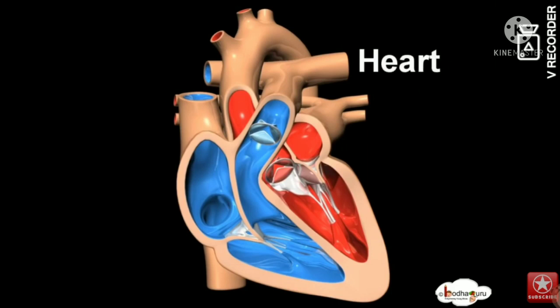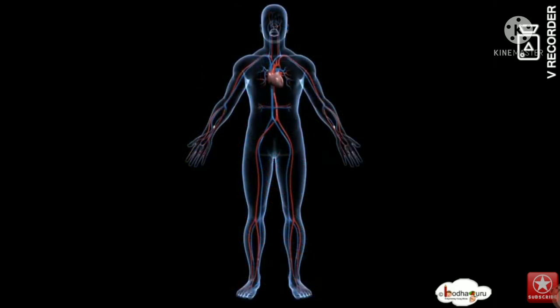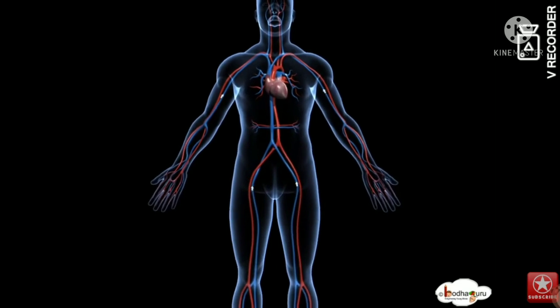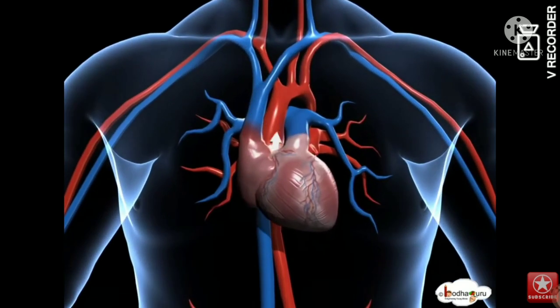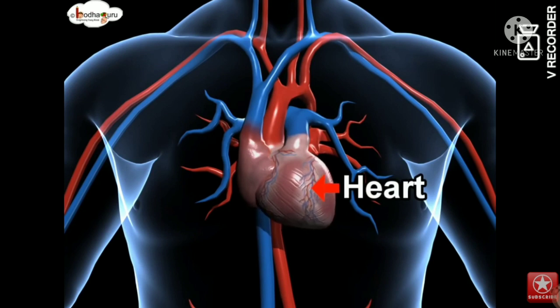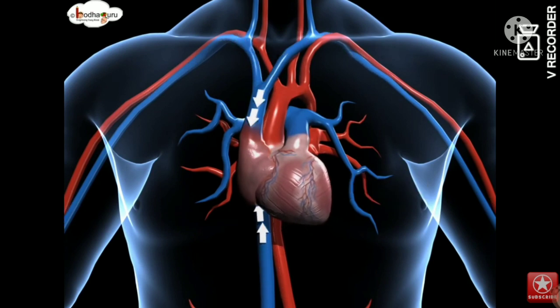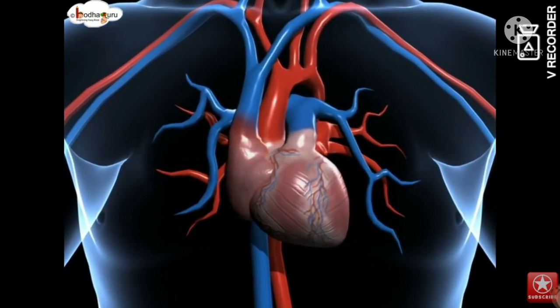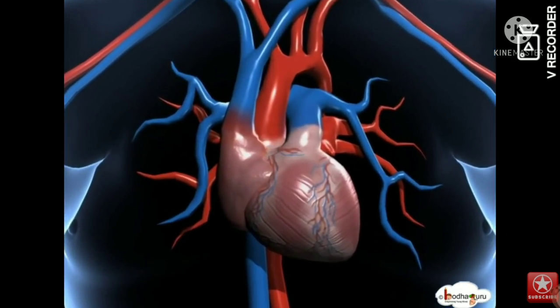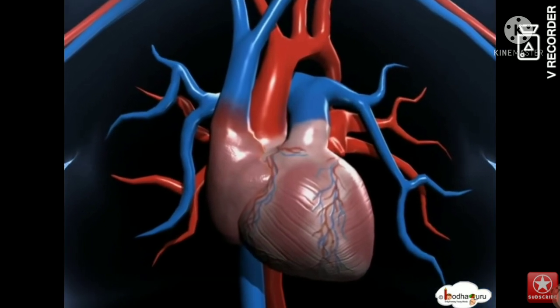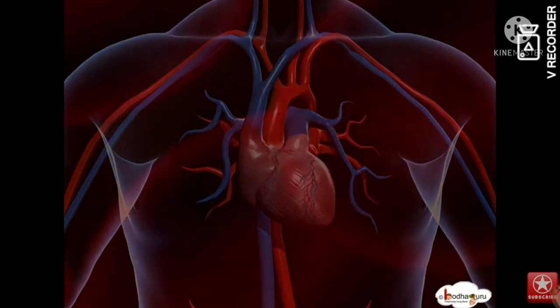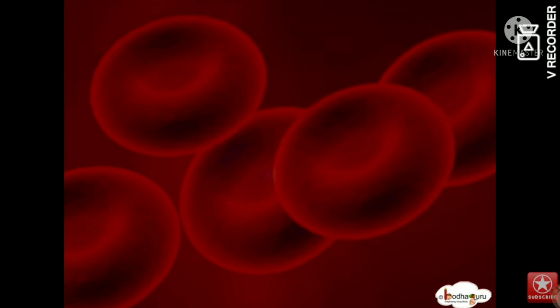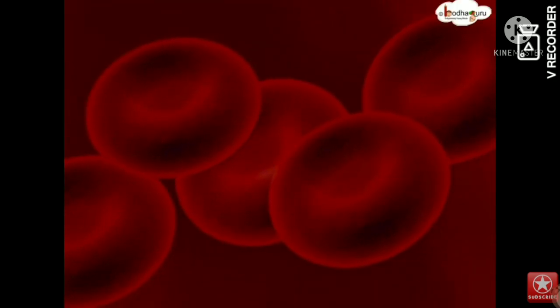Next, valves. Valves are flaps of fibrous tissue located in the cardiac chambers and veins. They ensure that the blood flows in a single direction. The flaps also prevent the blood from flowing backwards based on their function. Valves are of two types: atrioventricular valves and semilunar valves.